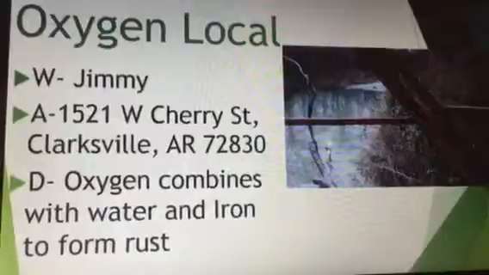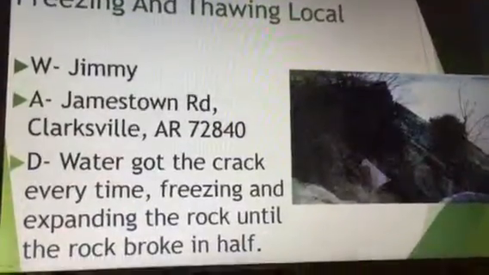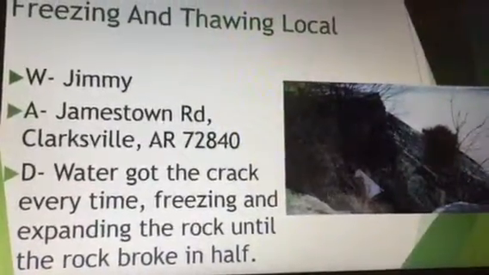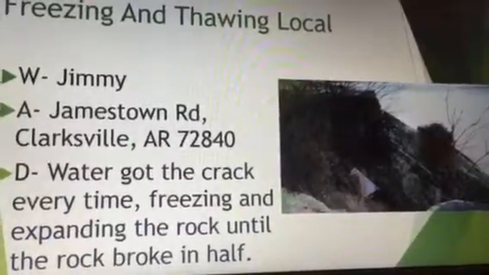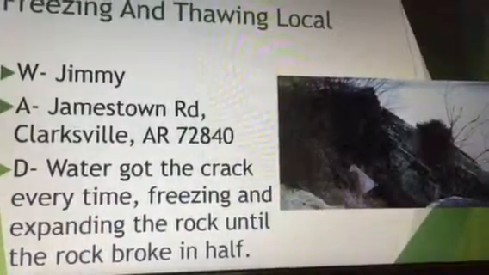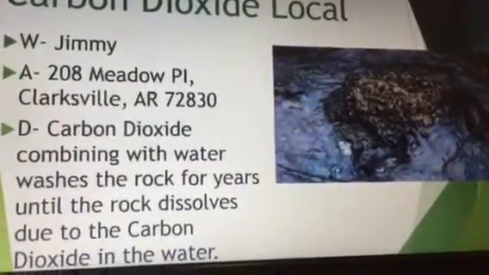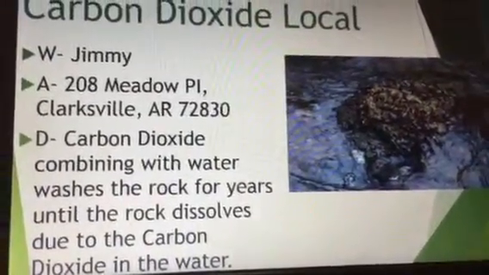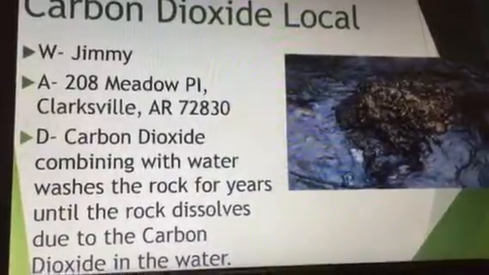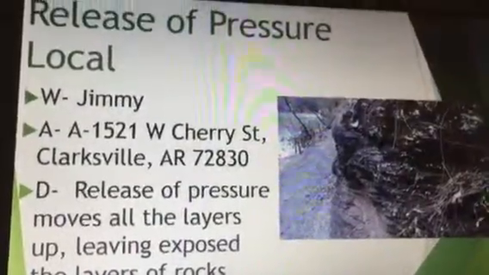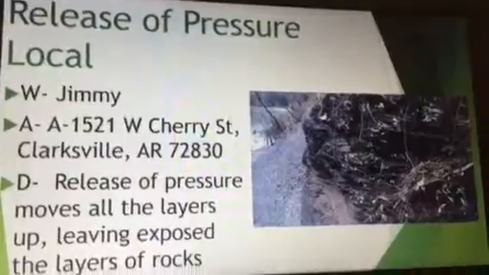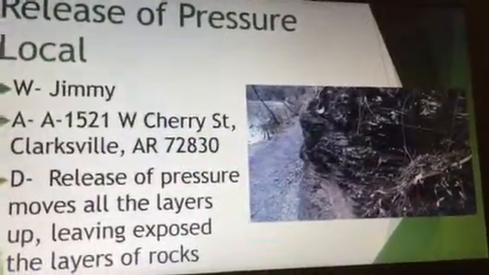Oxygen combines with water and iron to form rust. Water gets into the crack every time, freezing and expanding the rock until the rock breaks in half. Carbon dioxide combining with water washes the rock for years until the rock dissolves due to the carbon dioxide in the water. Release of pressure moves all the layers up, leaving the layers of rock exposed.